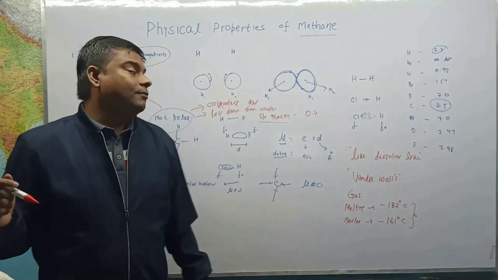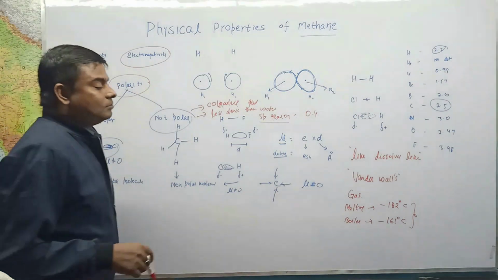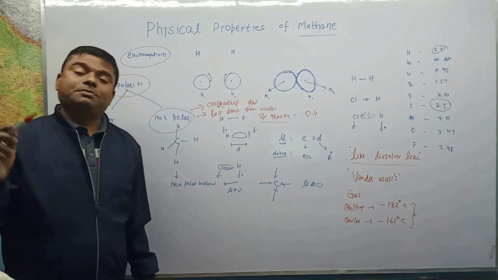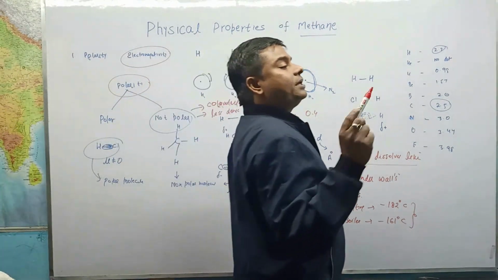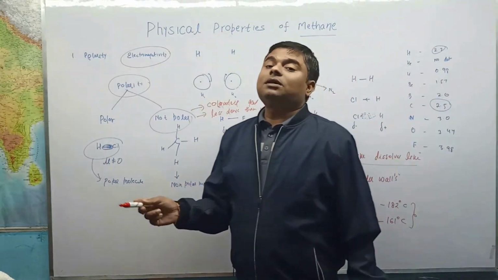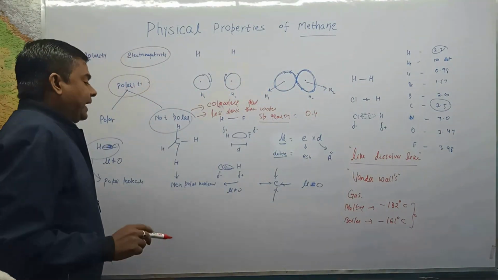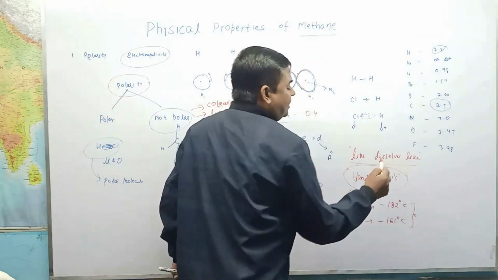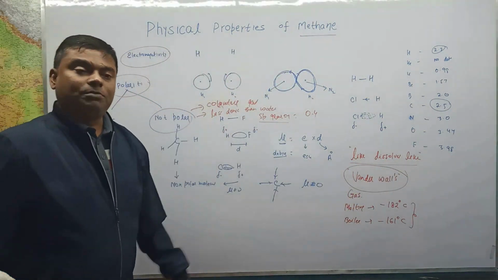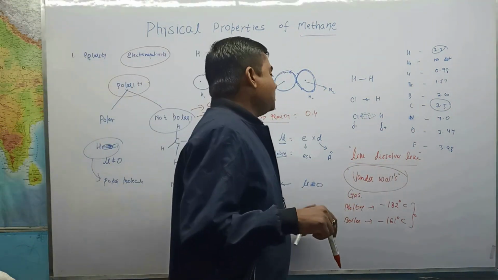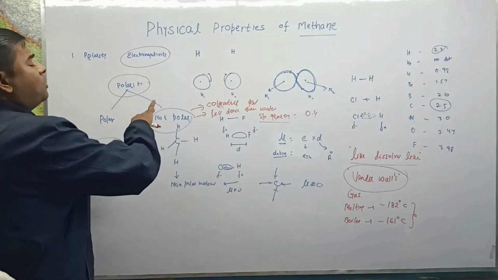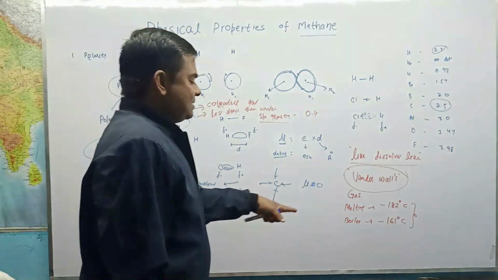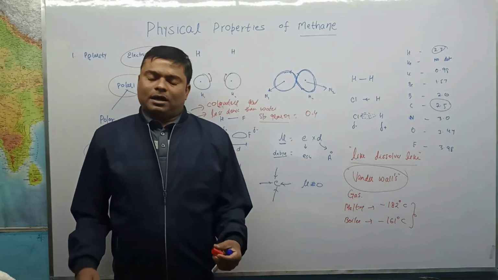The most important concept is like dissolves like: if the solute is polar, it must dissolve in a polar solvent; if the solute is non-polar, it must dissolve in a non-polar solvent. In methane, the only force is the very weak van der Waals force, so methane is a gas. The melting point is very low and the boiling point is also very low.